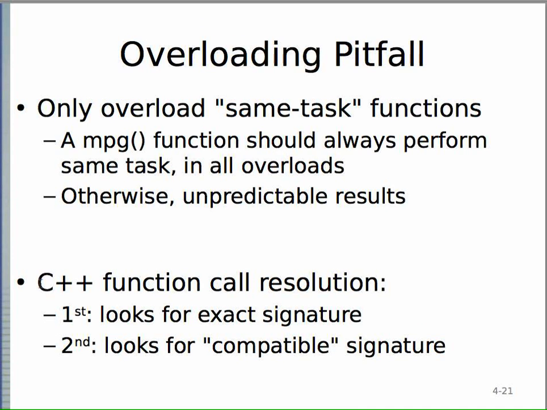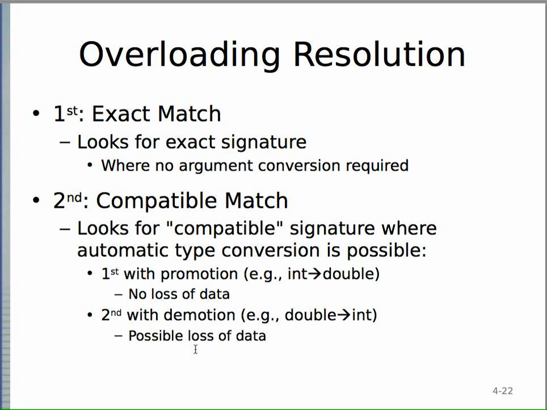When you look at what C++ uses to resolve a function call, the first thing it does is look for an exact signature. If it doesn't find one, then it looks for the closest match or a compatible signature. You could have problems with the closest match, because there might be multiple things that could be the closest match if it's not an exact match. So first, the C++ compiler looks for an exact match of the signature, that is, the same function name and an exact match of parameters.